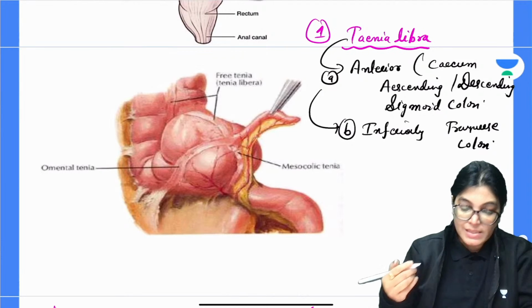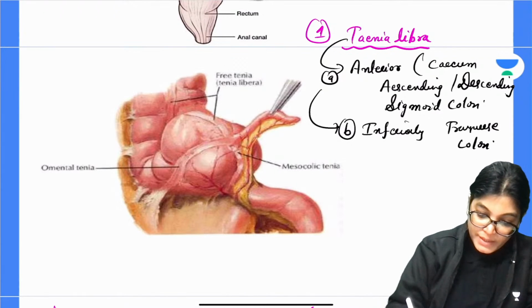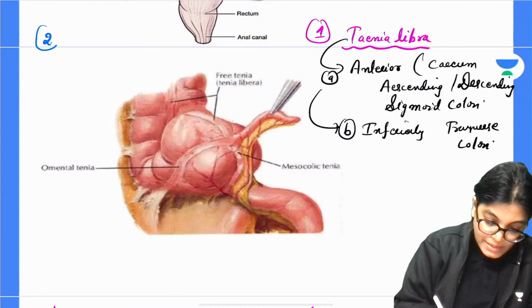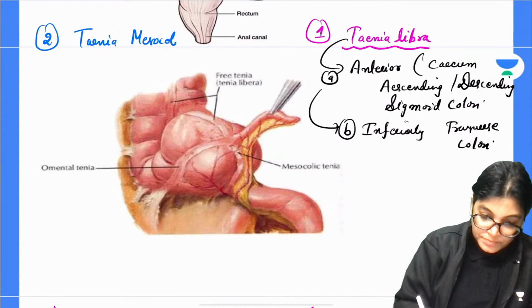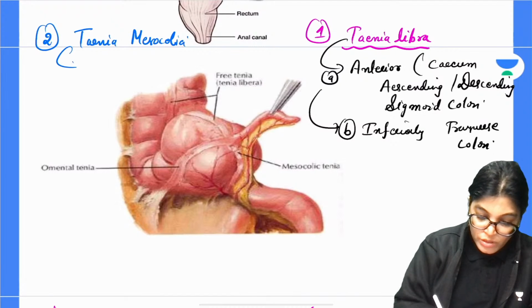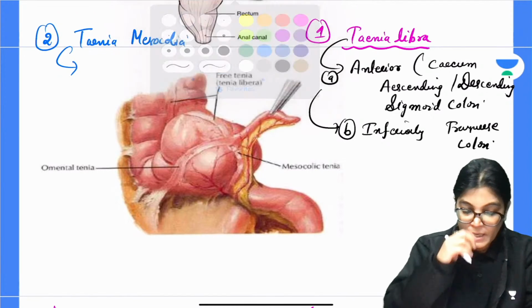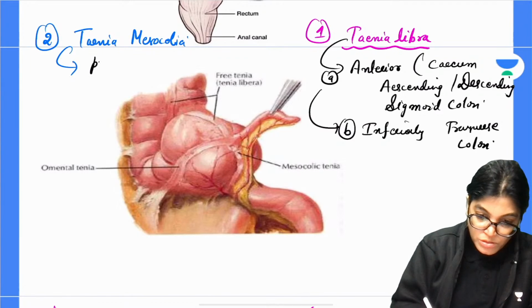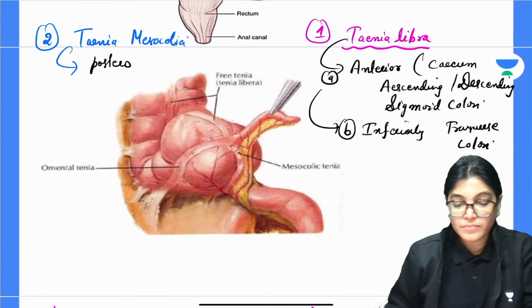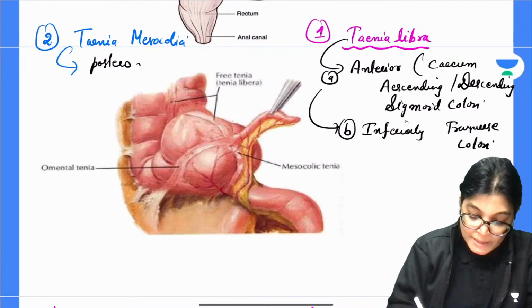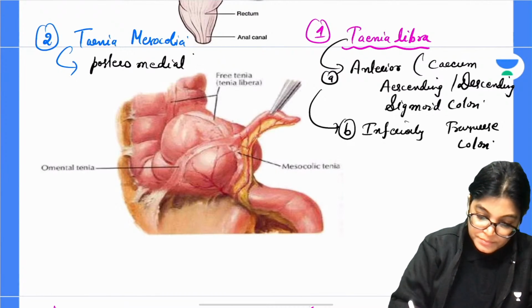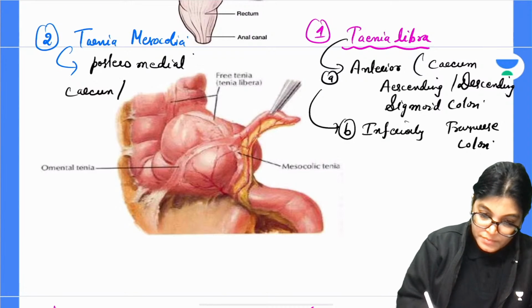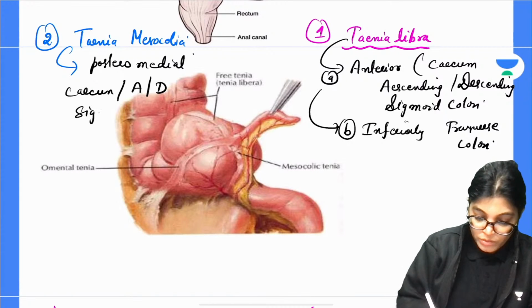Now the other is tinea mesocolica. The second point is tinea mesocolica. Write down tinea mesocolica. When we are talking about tinea mesocolica, it is placed posteromedially in the location of, again, cecum, A for ascending, D for descending colon and sigmoid colon.